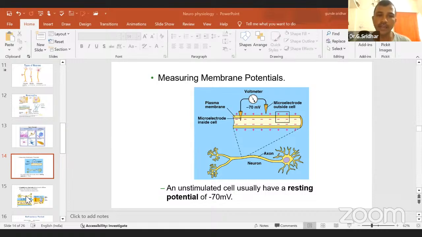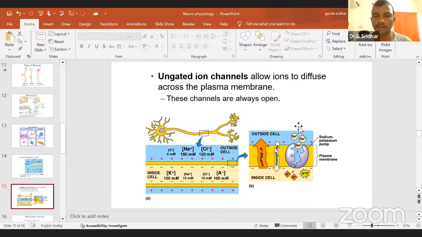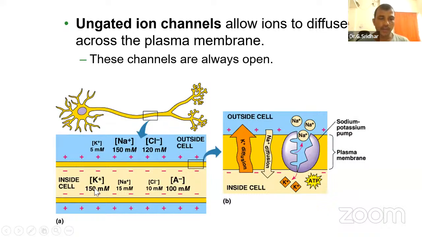Yes, you can see the next diagram. Here you can find the ratios of ions. Inside the cell, potassium is 150 millimolar. Please don't forget, this is very important. I have written 150 millimolar, but if you see the book, you will find 146 millimolar, but more or less 145 to 150 millimolar. Sodium ions are 15 millimolar, chloride ions 10 millimolar. A minus, meaning negative charge from other organic molecules, is more or less 100 millimolar.